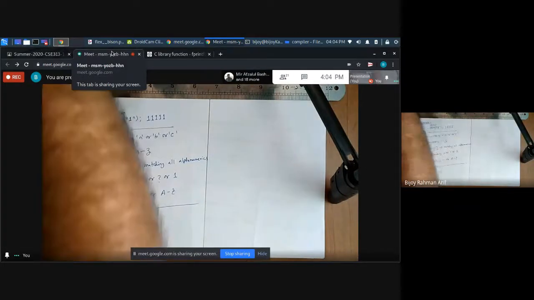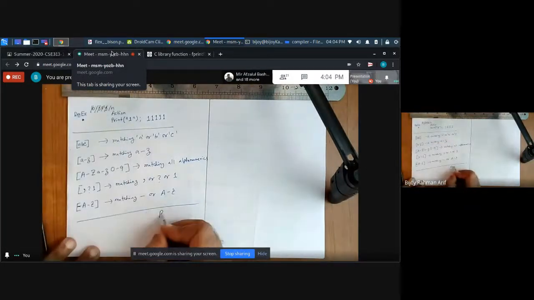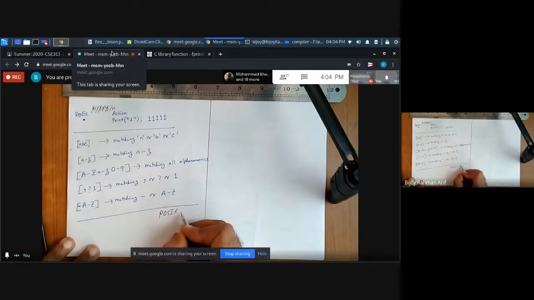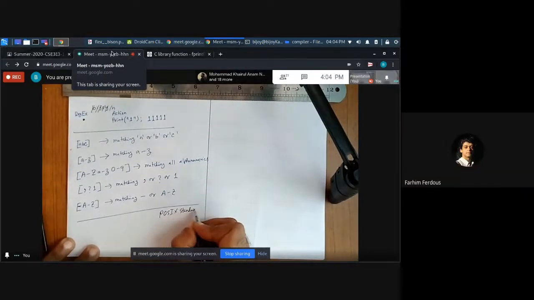That is the POSIX standard. So remember, it is different, okay?